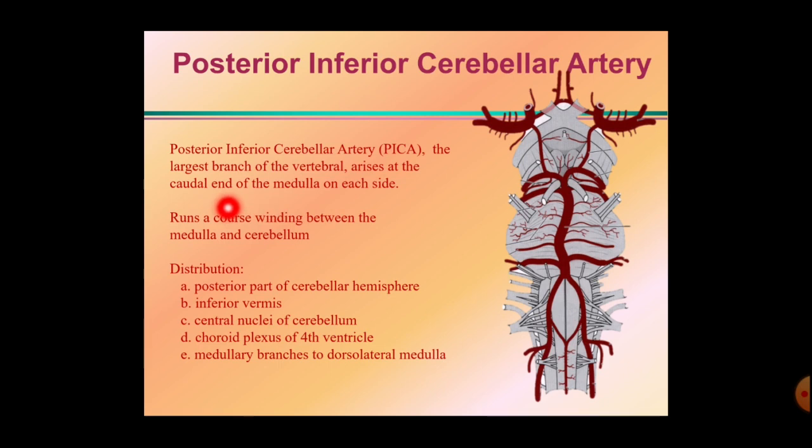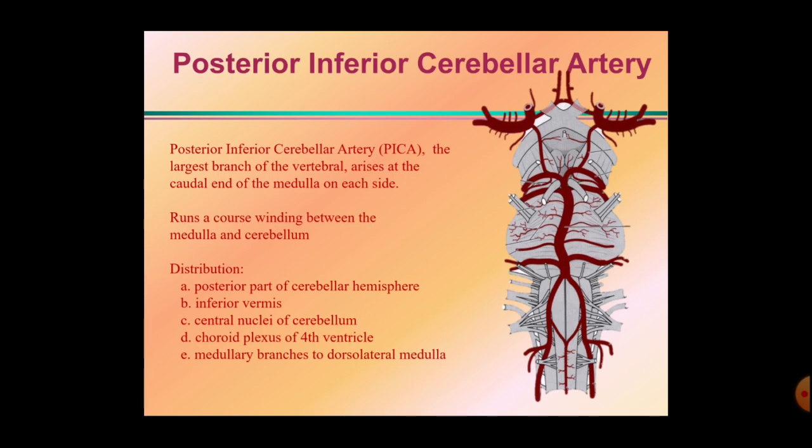It arises at the caudal end of the medulla on either side. Then it runs a winding course between the medulla and the cerebellum. Its area of distribution is the posterior part of the cerebellar hemisphere, the inferior vermis, the central nuclei of the cerebellum, the choroid plexus of the fourth ventricle, and the medullary branches to the dorsolateral medulla.